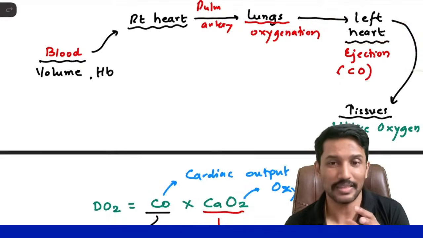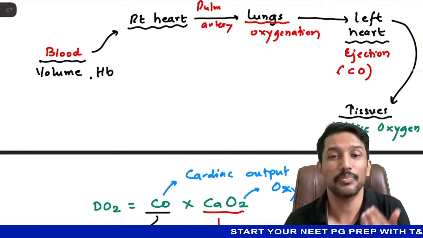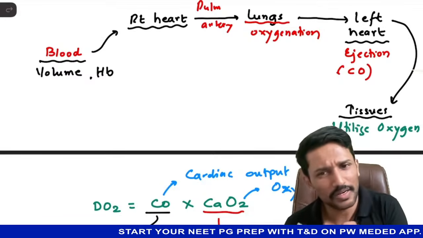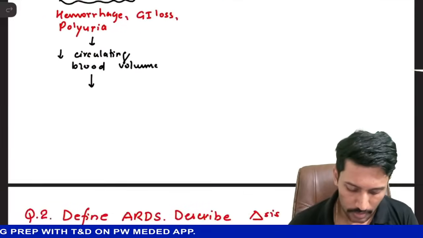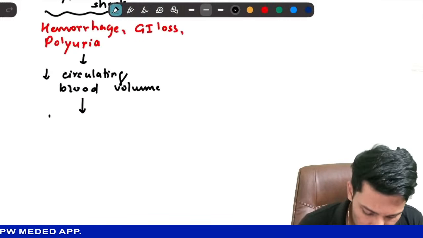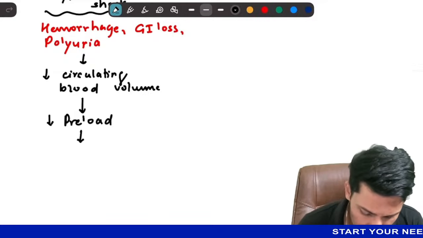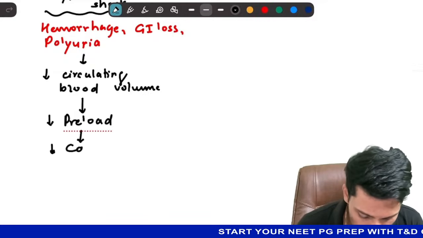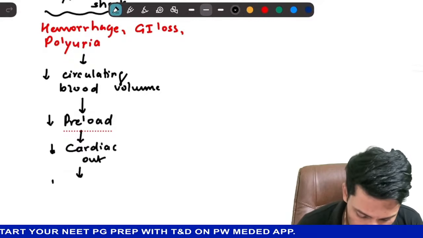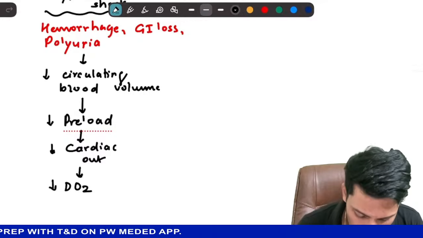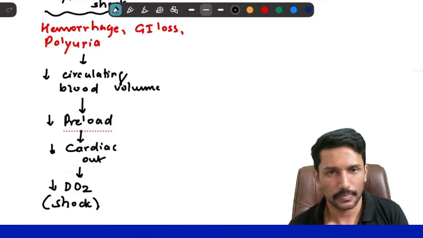So the blood present in the ventricle for ejection by the left side of the heart is less. That means preload is less. I have less blood, I can eject less only. That's why you have low cardiac output. Decreased preload results in decreased stroke volume, and decreased cardiac output will result in decreased tissue delivery of oxygen, and that is what we call shock.